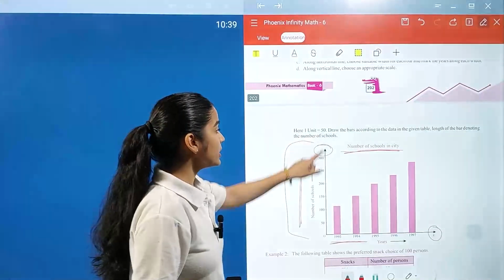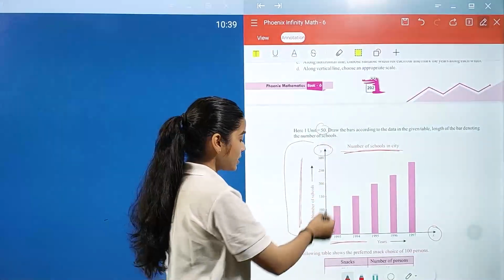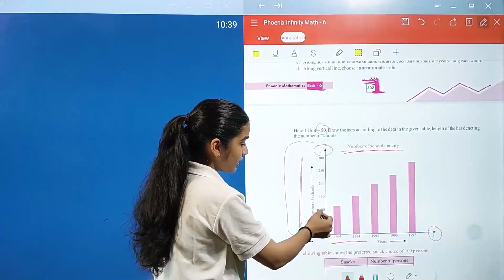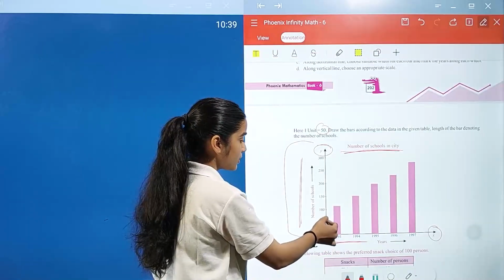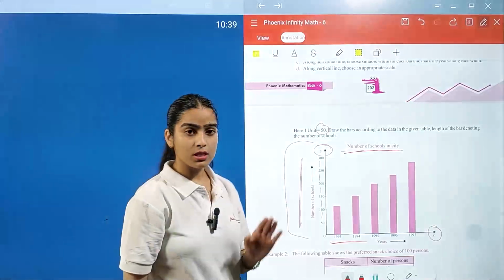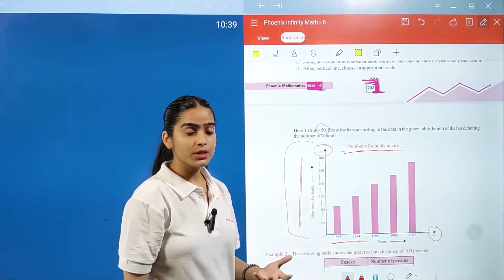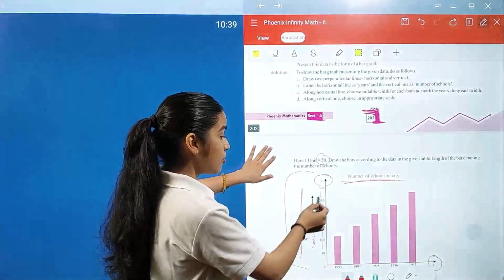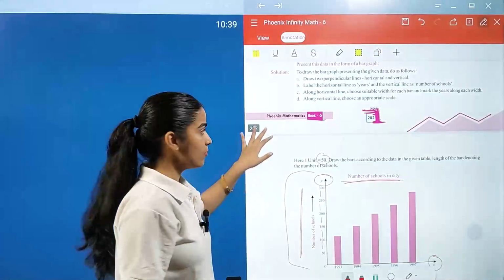Now your 1 unit is equal to 50. It means the gap between numbers: after 50 you take 100, 150. So the difference between each number, each scale, is 50, that is your scale. So these are the parts, the components you have for the bar graph, and you also understood how you have to form it.